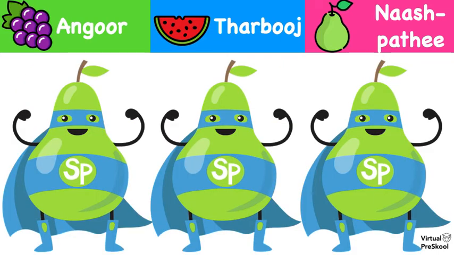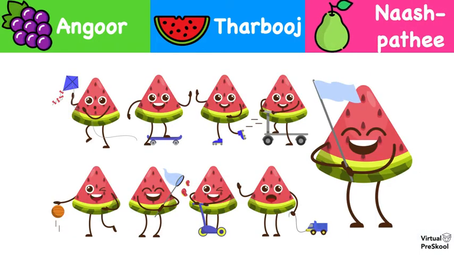And what is this? This looks like a pear superhero. And is it angur, tarbooj, or nashpati? Nashpati, superhero nashpati. And what is this? Angur, tarbooj, or nashpati? They're watermelons, so they are tarbooj.